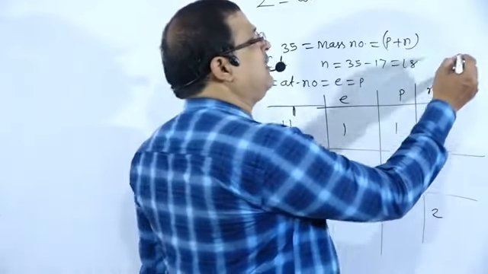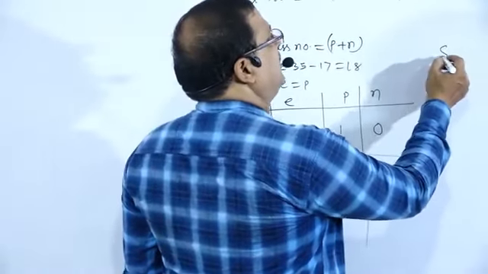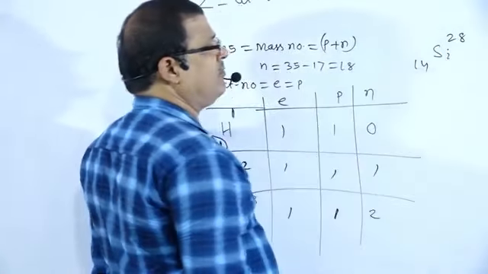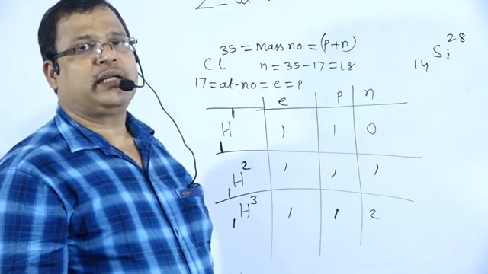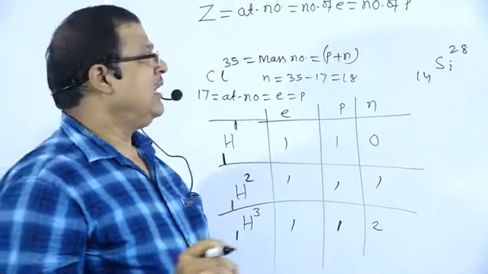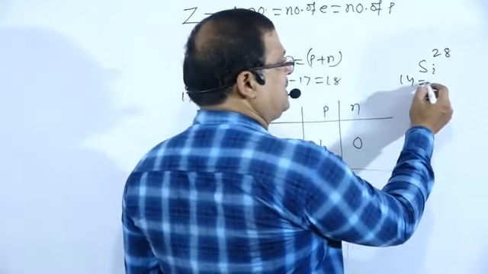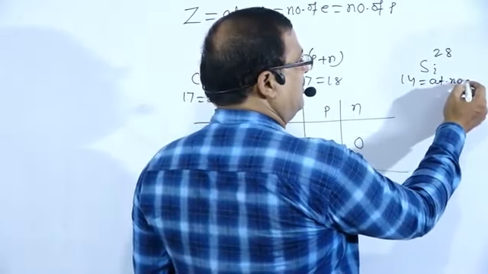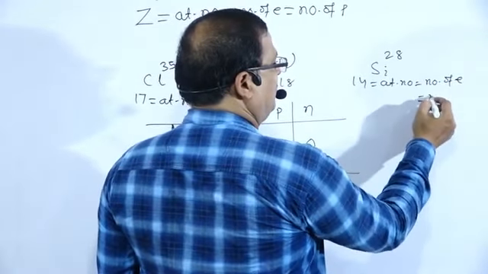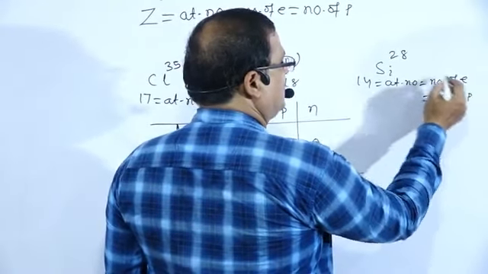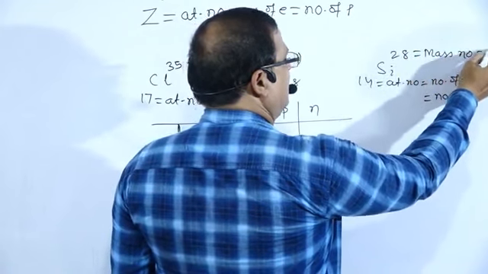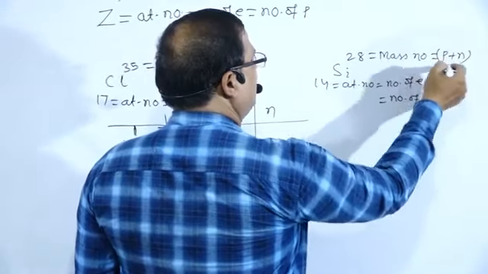If we take silicon, 28 with atomic number 14. Si is the symbol for silicon, and in 14 and 28, 14 is the atomic number, equal to the number of electrons and the number of protons. The mass number is equal to the number of protons and neutrons.